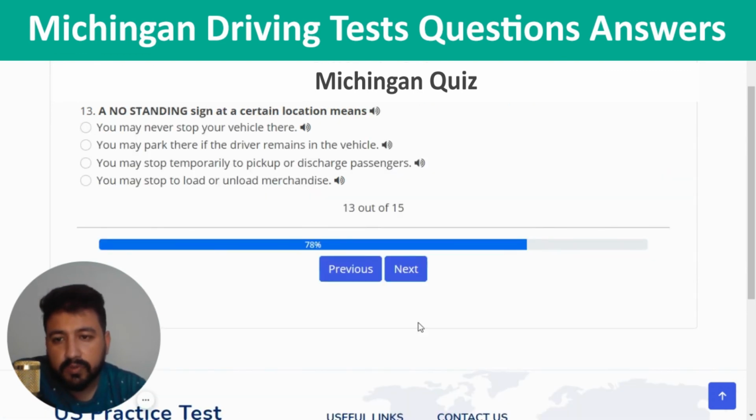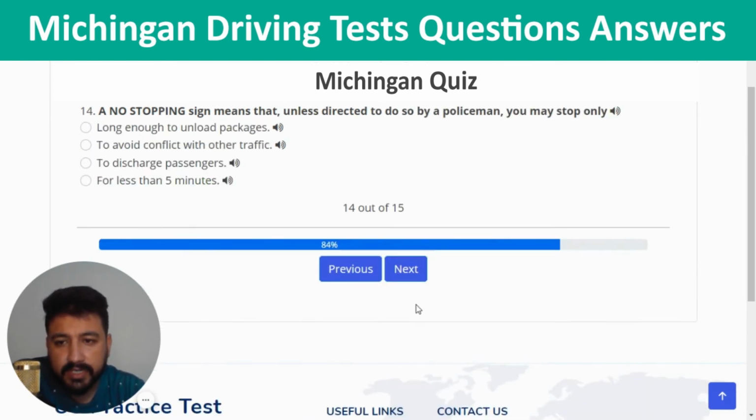The third last question of quiz number 5 is, a no standing sign at a certain location means, so you can choose the third option, which is you may stop temporarily to pick up or discharge passengers. So third option. The second last question is, a no stopping sign means that unless directed to do so by a policeman, you may stop only. So the right answer of the 14th question is to avoid conflict with other traffic. So I'm going to click on the second option.